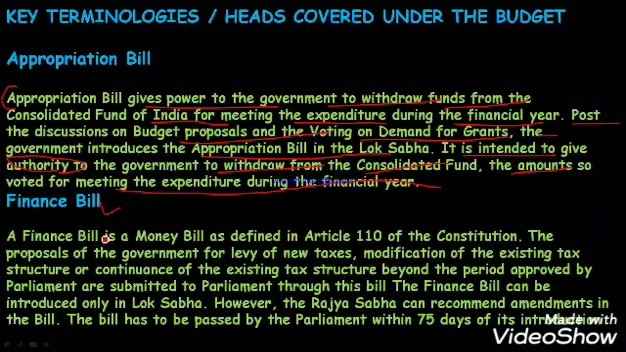So let's talk about the finance bill. Very important. It has already been given in your mock test by ICSI. Don't forget to check the ICSI mock test. A finance bill is a money bill as defined in Article 110. Article 112 will cover the annual financial statement.